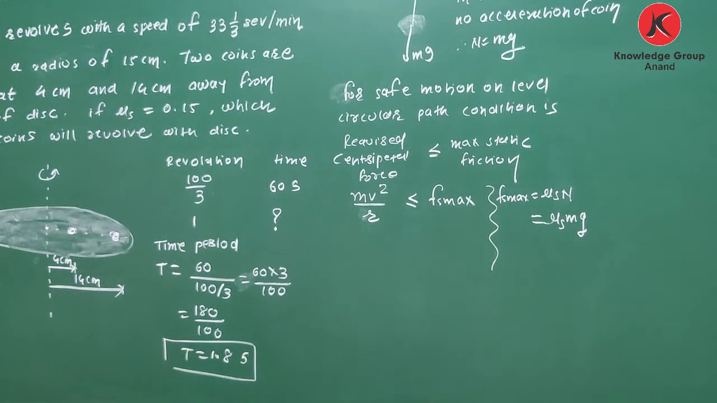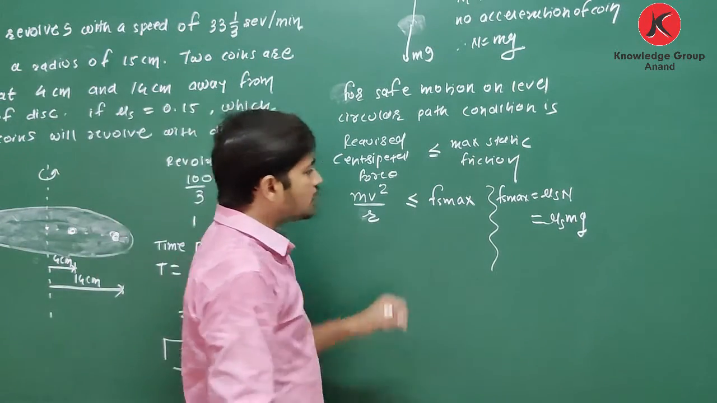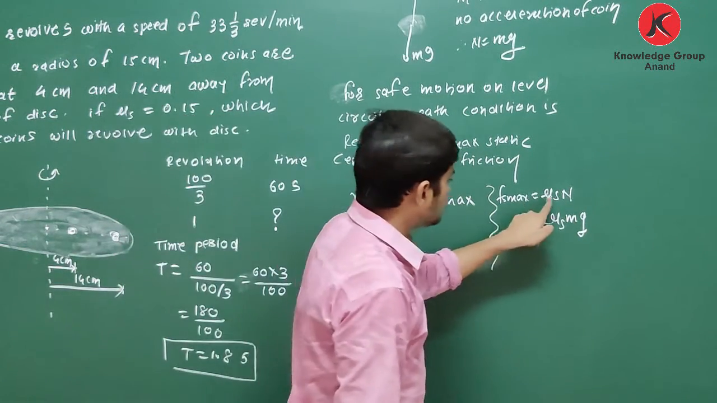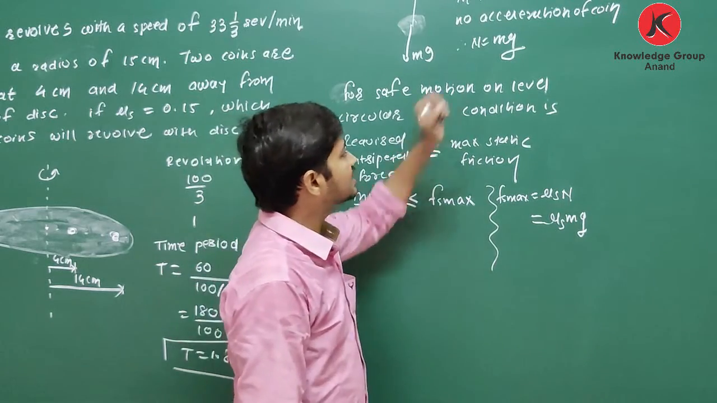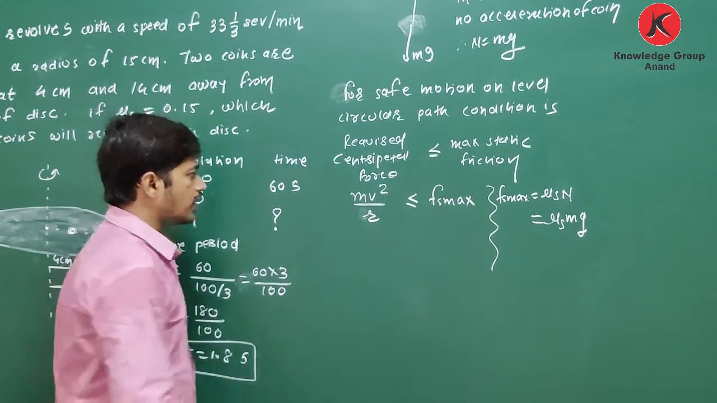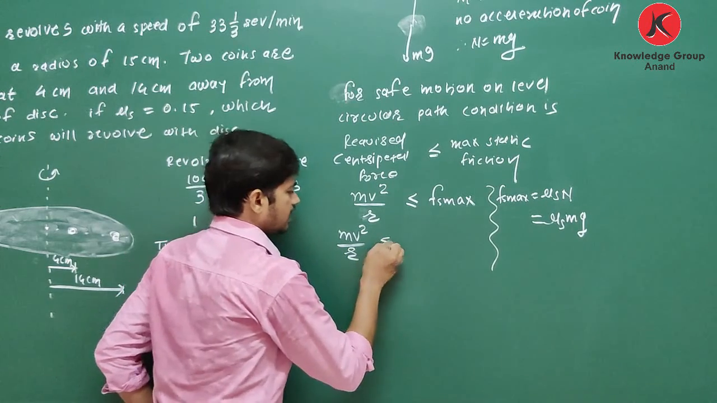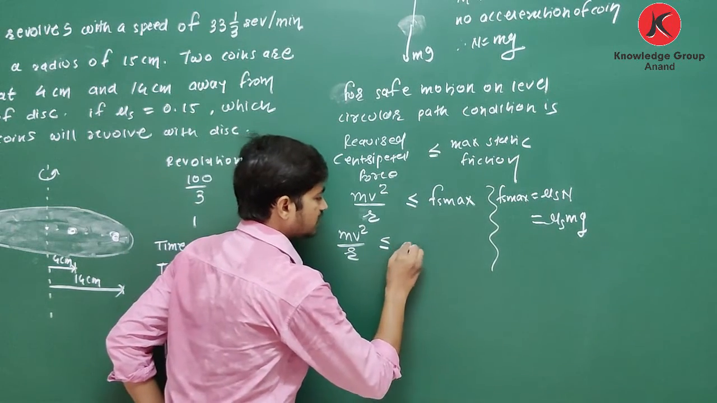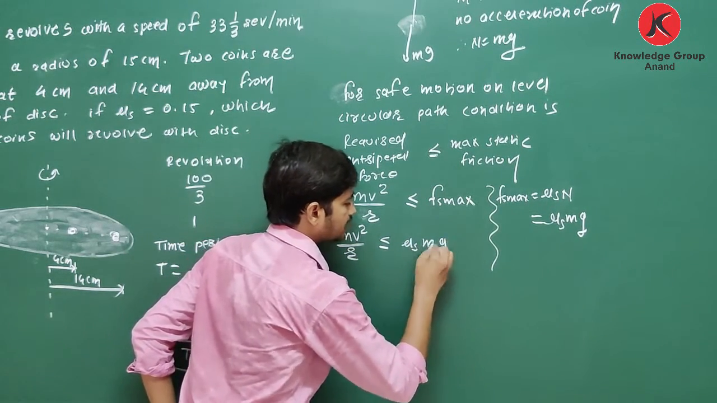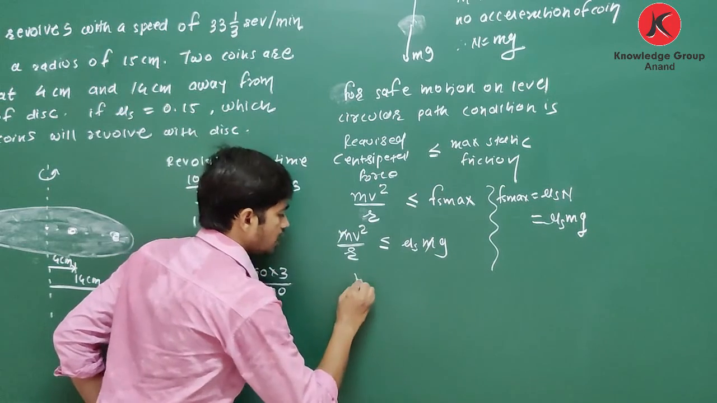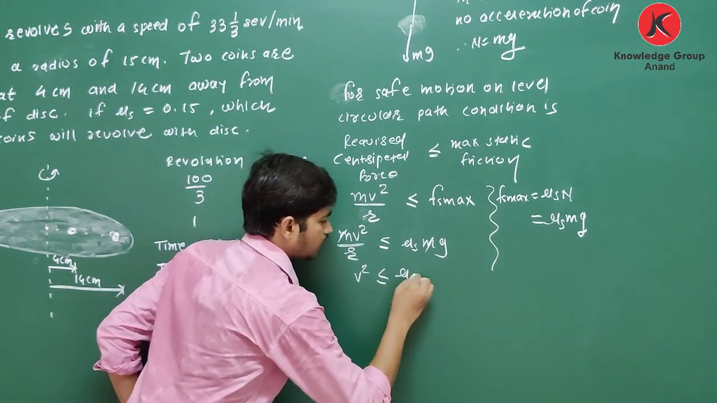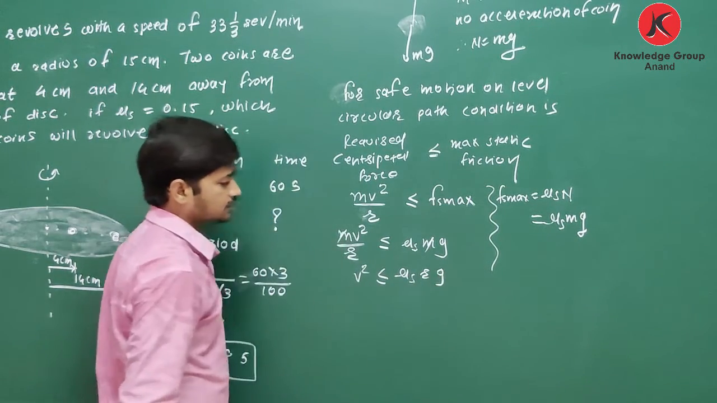So see here, the required centripetal force mv square upon r is less than or equal to Fs maximum. Fs maximum is equal to mu s into N, and N is equal to mg here. So I will put the value. mv square upon r is less than or equal to mu s mg, m cut, N cut. So v square is less than or equal to mu s rg.